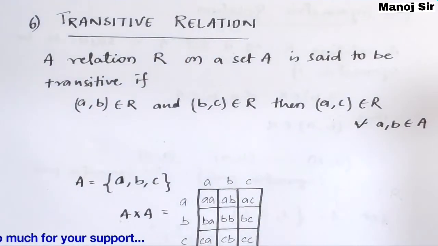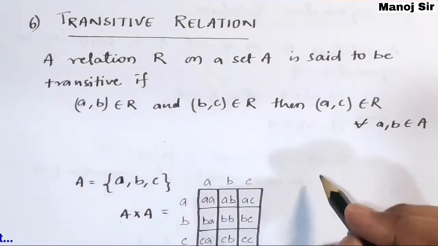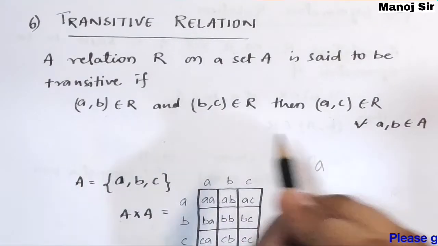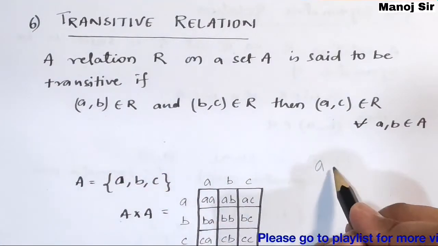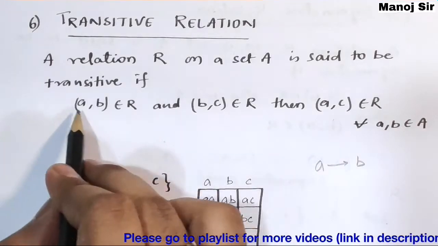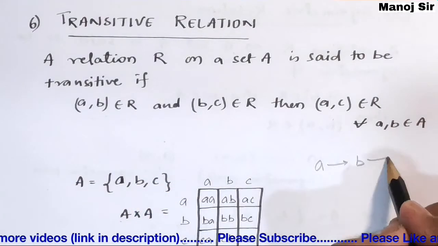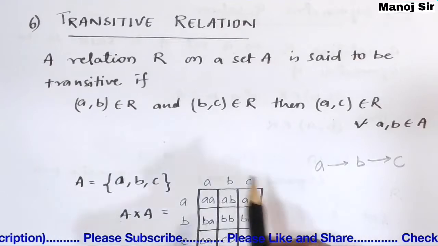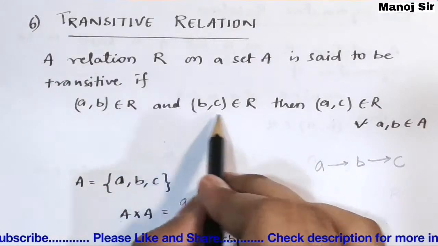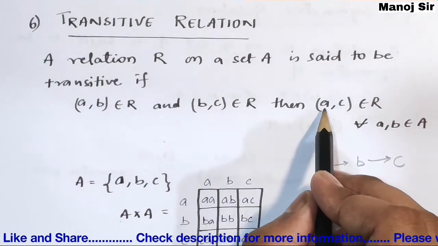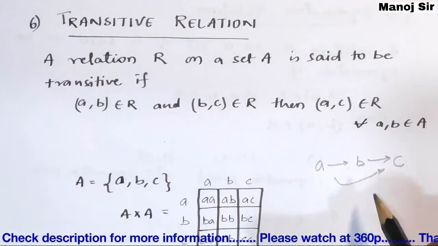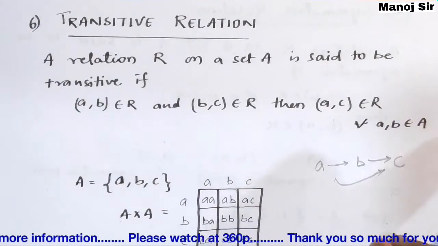So what is this exactly? Let me show you. Here we have (a, b), that is a to b. Then we have (b, c), that is b to c. Then a to b, then b to c, then we must have (a, c), that is a to c. This is unidirectional basically.